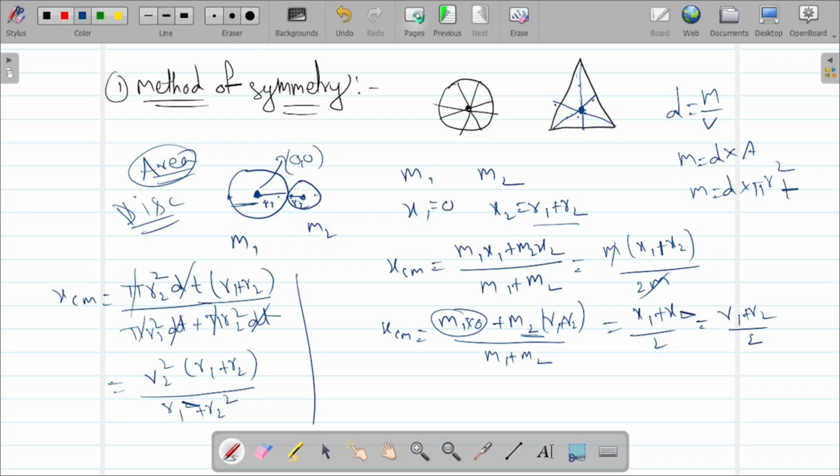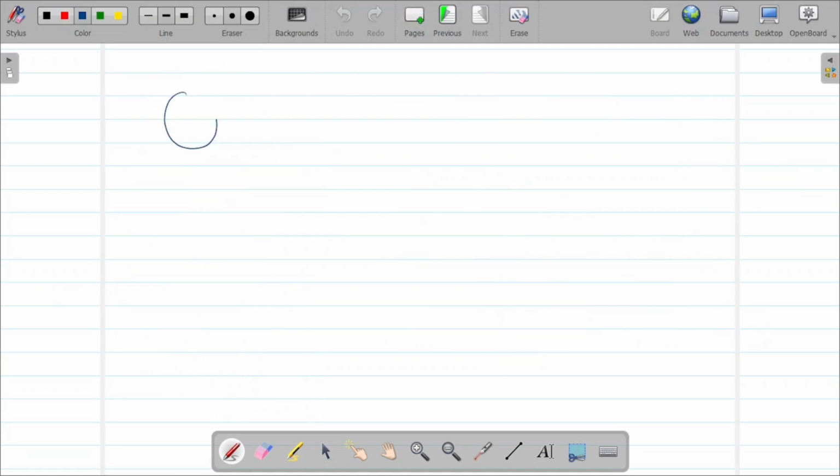If there are spheres, what will be the volume? Spheres have volume, not an area. So density equals mass by volume. So mass equals density into 4 by 3 pi r cube.